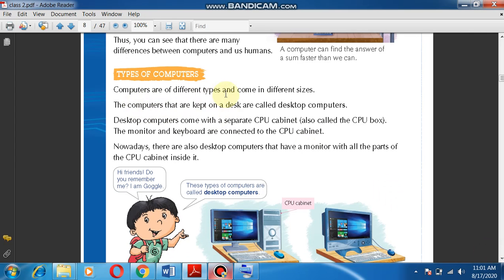The computers that are kept on a desk are called desktop computers. You can see in the picture a desktop computer. It has a separate monitor, a CPU, a keyboard, a mouse, and also a UPS connected to it. Desktop computers come with separate CPU cabinets, also called CPU box.